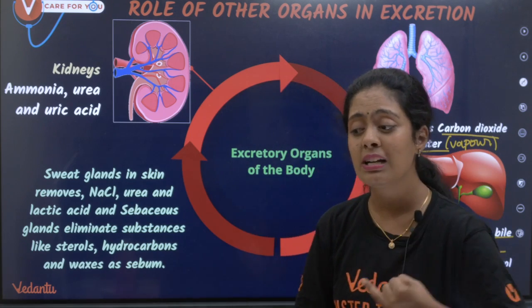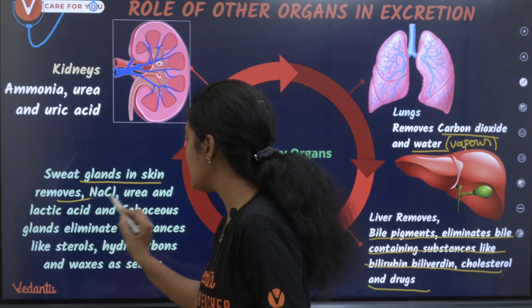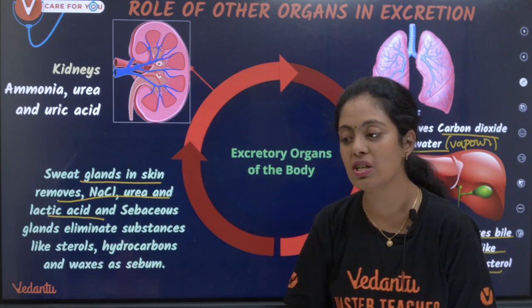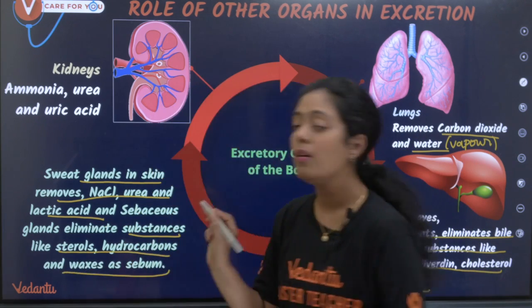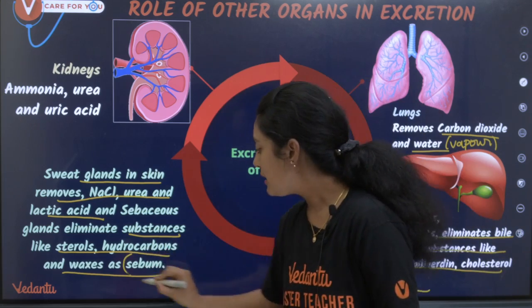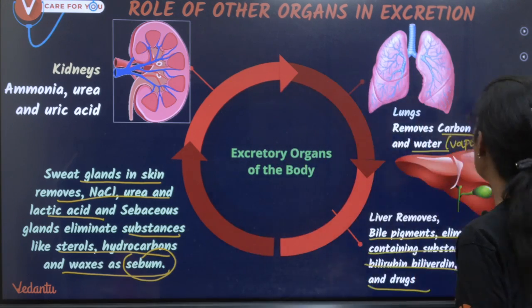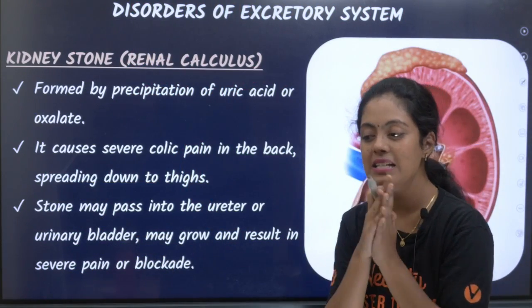It's the largest gland. நம்ம skinல sweat gland இருக்கு, sebaceous gland இருக்கு. So sweat glands in the skin eliminate water, NaCl and lactic acid, whereas the sebaceous gland eliminates substances like sterols, hydrocarbons and waxes as sebum. Sebaceous glands produce a natural oil in your skin. Okay, yes.